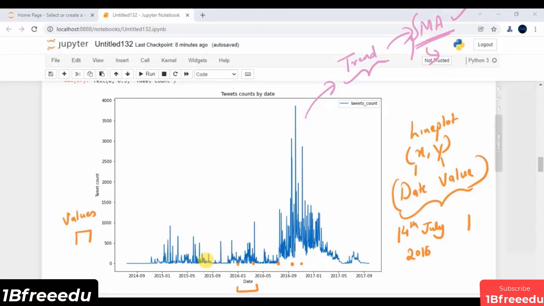Imagine this is the moving average of this entire line plot we have. So if we have this moving average and all these important dates, then I can end up with this conclusion: of course, on all these important dates we have a spike in the tweets. Hence, the tweets will affect my US election.